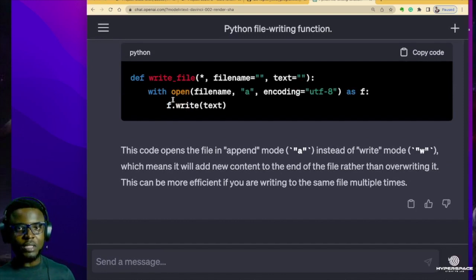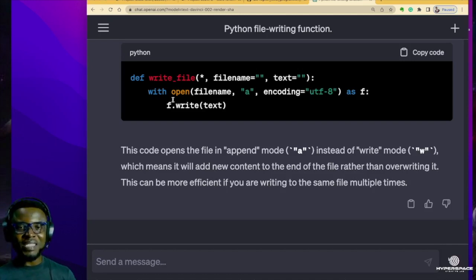So you can do this. Maybe you're supposed to write a code with 3 lines or 5 lines and you have a code of 7 lines. You can actually tell ChatGPT to reduce the code for you. Sometimes it might be functional, it might not be functional, but you have to play with it here and there until you get the perfect code that you're looking for.